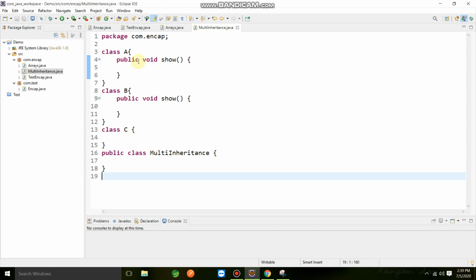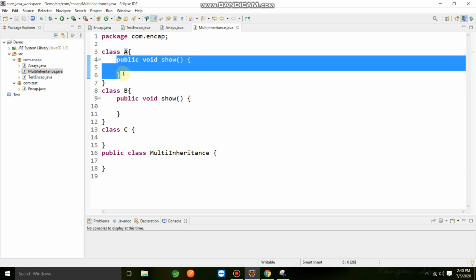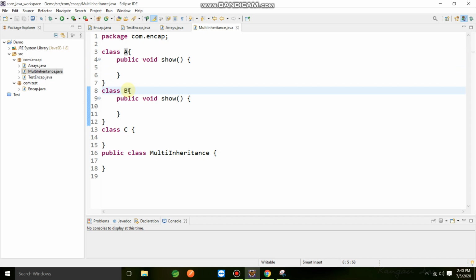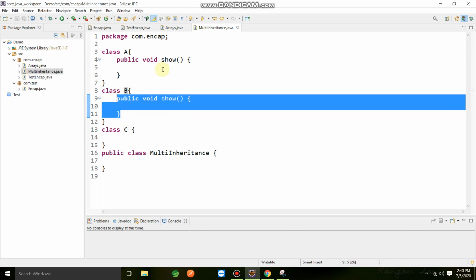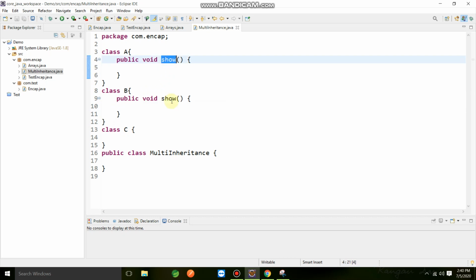So what we'll do, I'll create a class, that is class A. Inside that I created a method show. Then I created class B. Inside that I created a method show. As you can see, everything is the same in both methods: the name, the return type, and the access type.